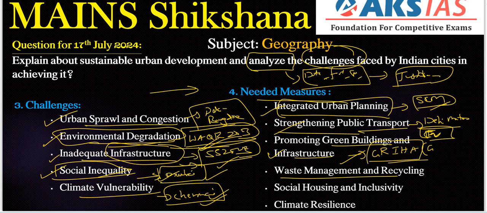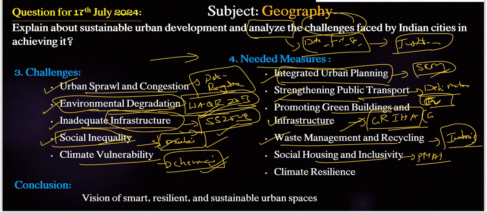Next, waste management and recycling, one more important thing. Here we can include an already successful strategy: Indore's waste management system can be replicated in other cities also. And also social housing and inclusivity, one more important thing. Here we can include our Pradhan Mantri Awas Yojana, which aims to provide housing for all and can help address urban housing challenges also. That should be included here.